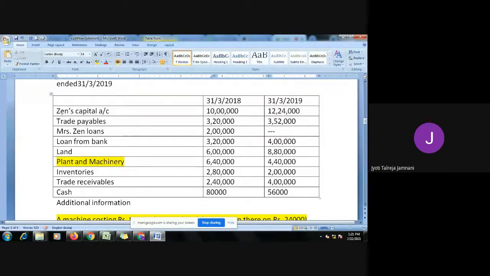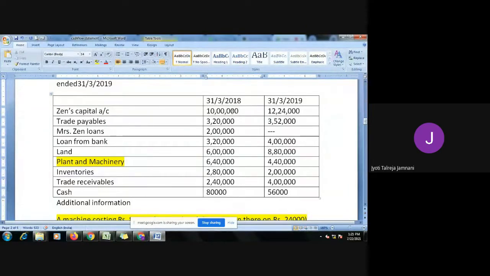So here, first given is Zen's capital account. On 31st March 2018, he has a capital of 10 lakh. And on 31st March 2019, the capital was 12 lakh 24,000. That means this is the opening capital and this is the closing capital that we have. Now, if you look at his capital, what are you observing? In 2018, it was 10 lakh. In 2019, it was 12 lakh 24.